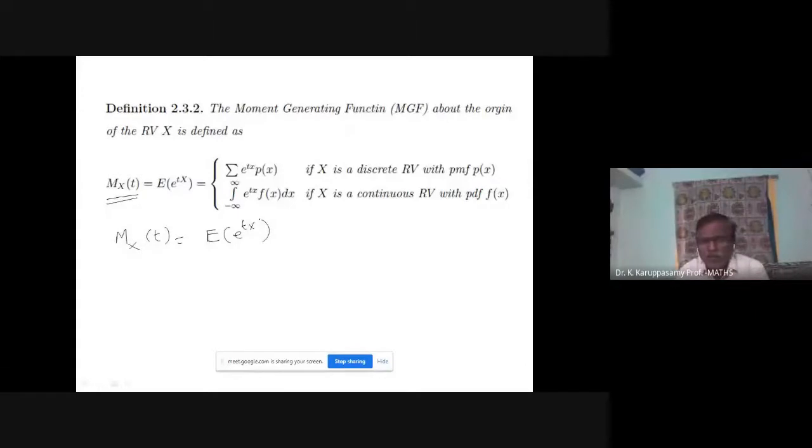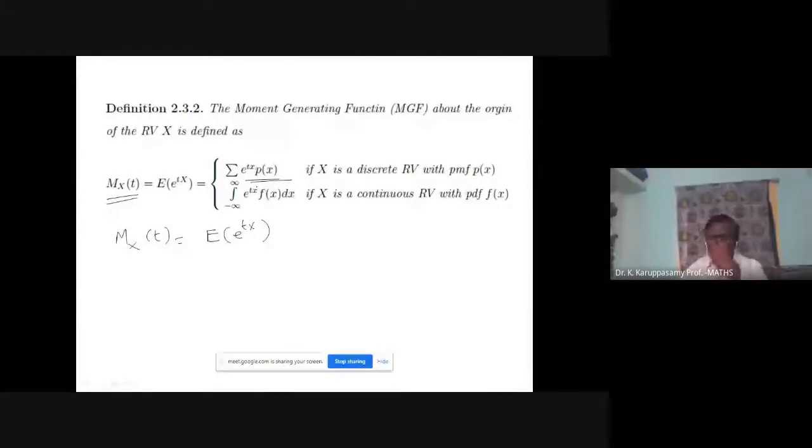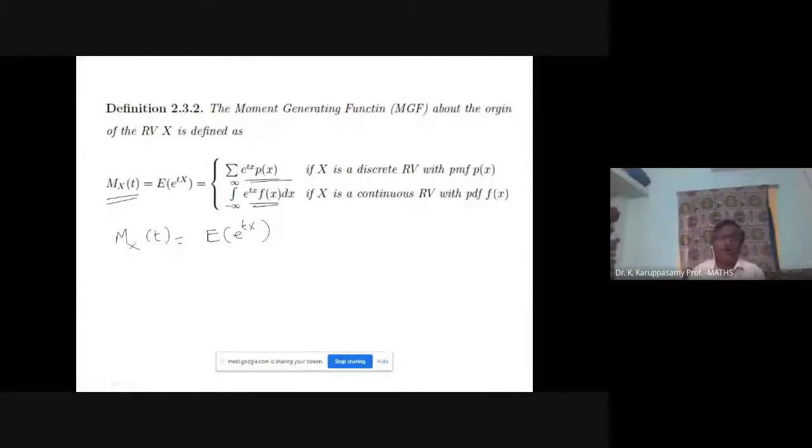Expectation of x square, x power r we have seen previously; this is the expectation of e power tX. Just multiply e power tX into p of x and take summation for the discrete type, and e power tX into f of x with integration for the continuous random variable.